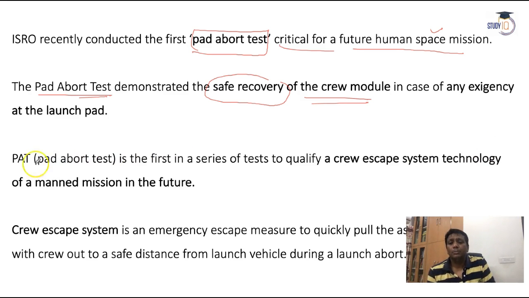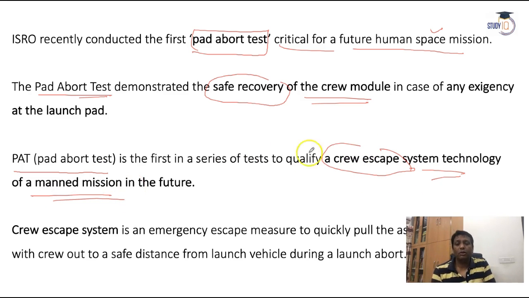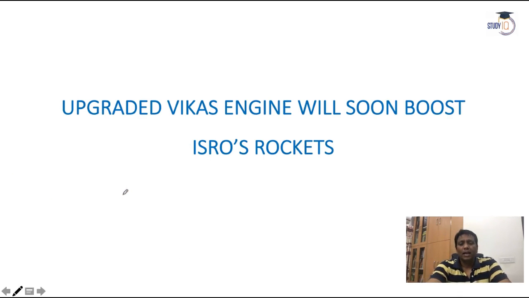Okay, PAT is the pad abort test. It is the first in the series to test or qualify a crew escape system technology to save the life of astronauts in any manned mission. So that is overall about the pad abort test. If the pad abort test comes in your paper, I hope you have no doubt now and can answer it very easily. Now, one more discussion about the Vikas engine.